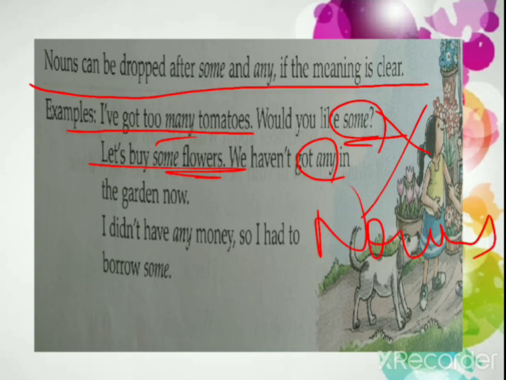Is it understood? So here we complete the chapter quantifiers. We studied the use of some, any, much, a little, a few. Okay, now these are very important because we use them in our daily life, right? Many a time we use the quantifier some, many a time we use any, right? I don't have any book. See, you used any, right? And it is a negative sentence, isn't it? I don't have, right? So we use it in our daily language also. So the use of quantifiers should be clear to you, and I hope you understood the chapter well.